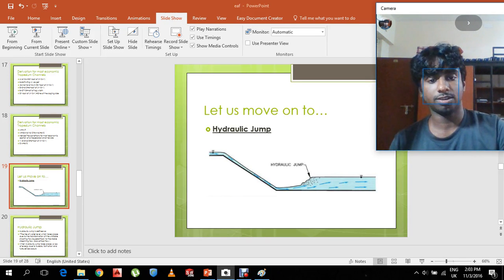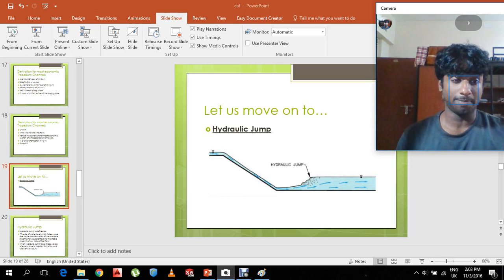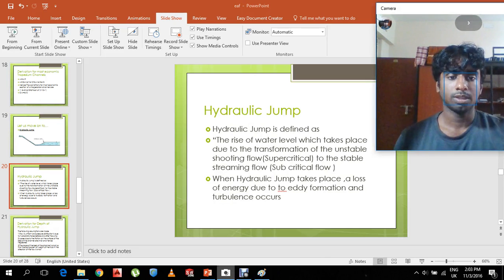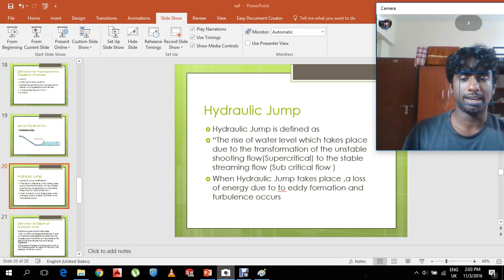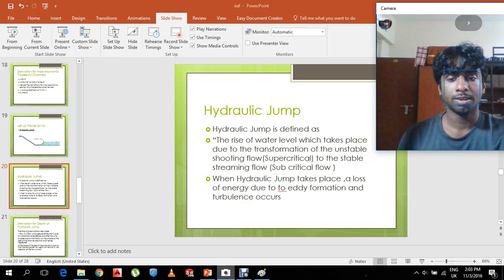As you can see, the hydraulic jump occurs over here, and it is due to the abrupt change in flow that has occurred. Hydraulic jump is defined as the rise of water level which takes place due to the transformation of the unstable shooting flow to the stable streaming flow, which is subcritical flow. When hydraulic jump takes place, a loss of energy due to eddy formation occurs.